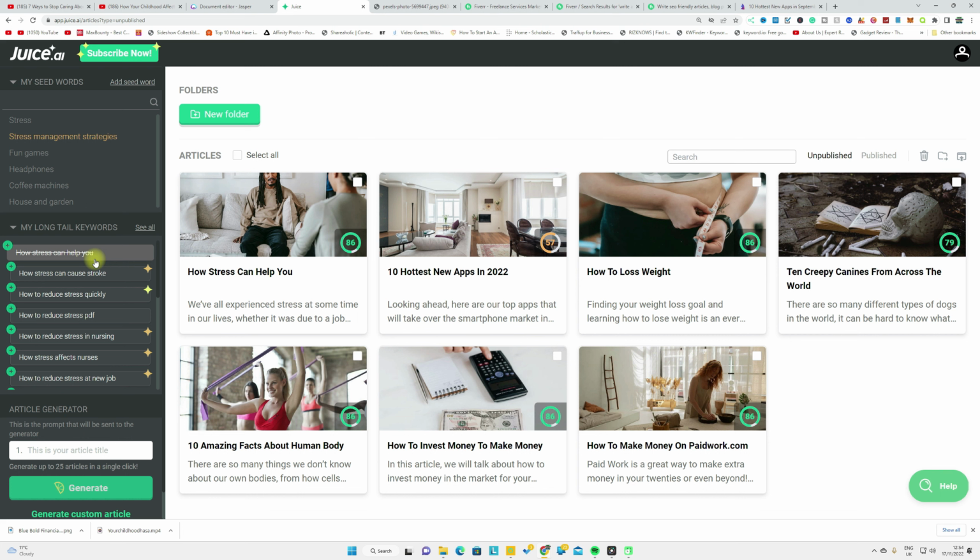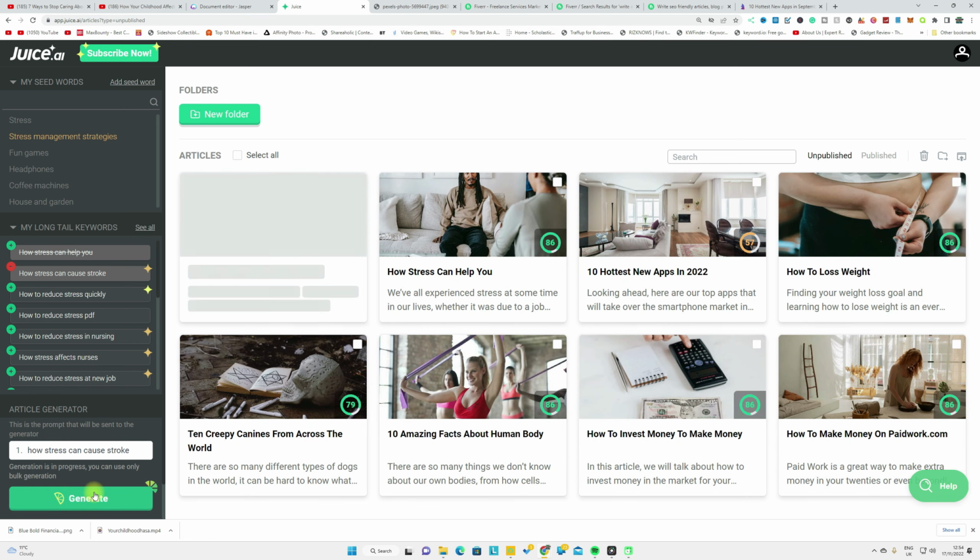But if a customer gives you a title for the blog post or article, all you have to do is put the title in here. When a customer gives you a topic title, just put that in the search engine. Don't worry about it. Just copy and paste the title here and click generate. That's it, guys, and it will take 2 minutes to generate an article or blog post for you.